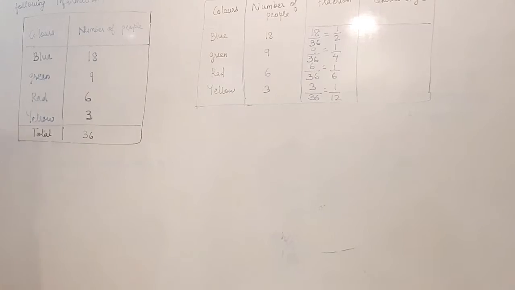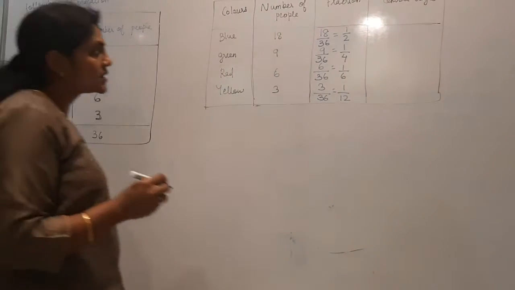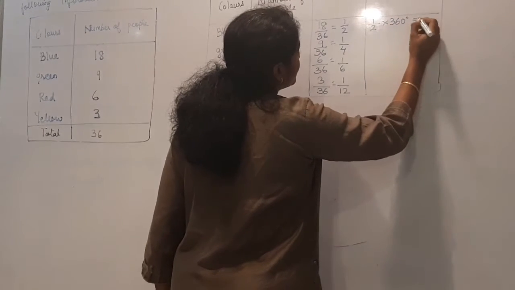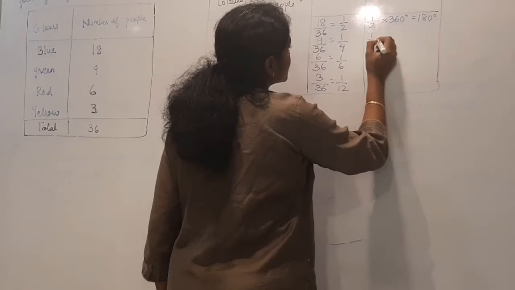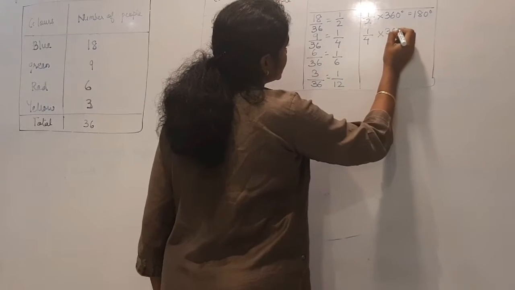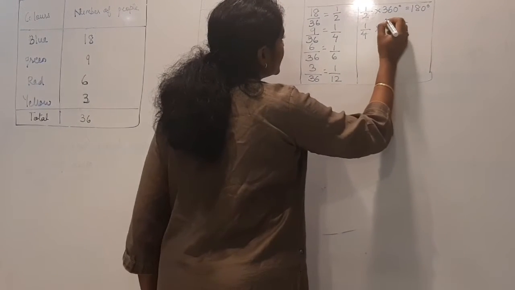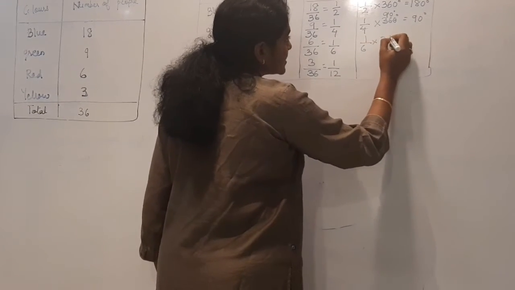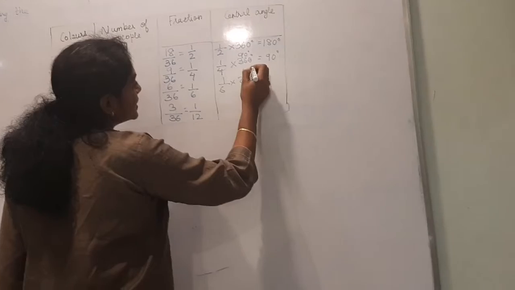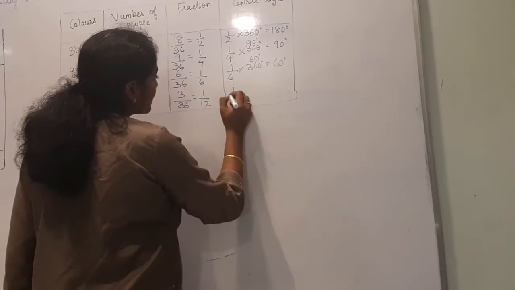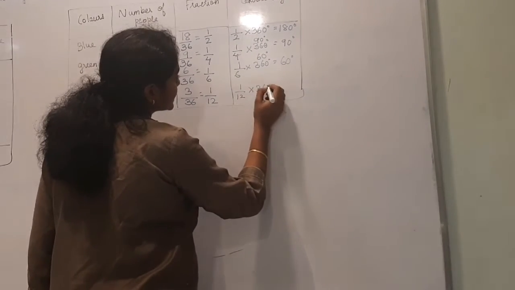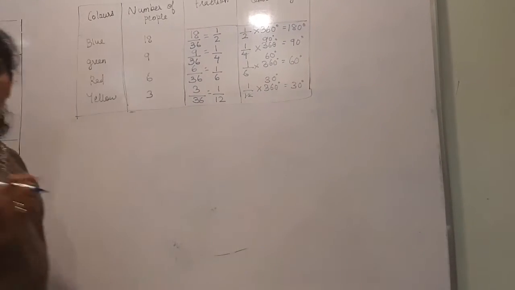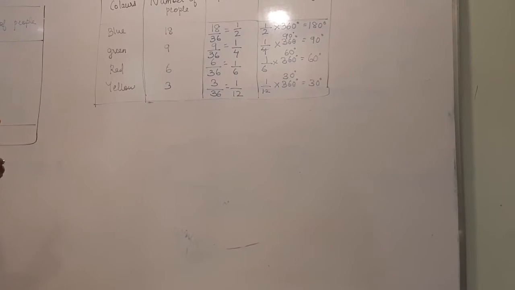We got the fraction. Now this fraction you have to multiply with 360 degree. So 1 by 2 into 360, this will be 180 degree. So 1 by 4 into 360. So if you cut it, it will be 90 degree. And 1 by 6 into 360 if you do, this will be 60 degree. And 1 by 12 into 360 if you do, this will be 30 degree. Got the angles? Now just draw the pie chart.